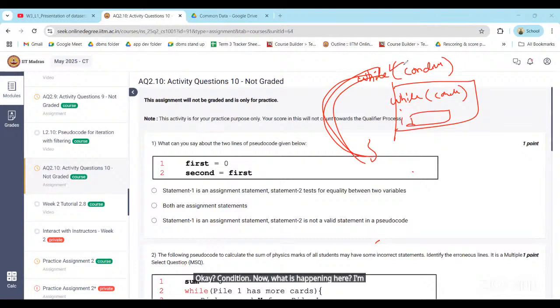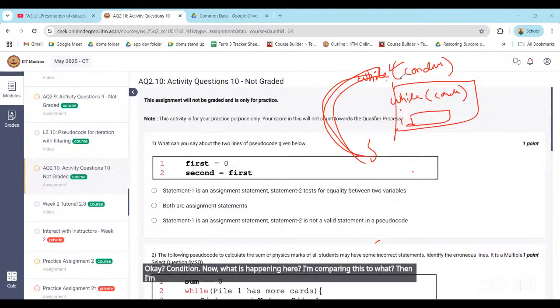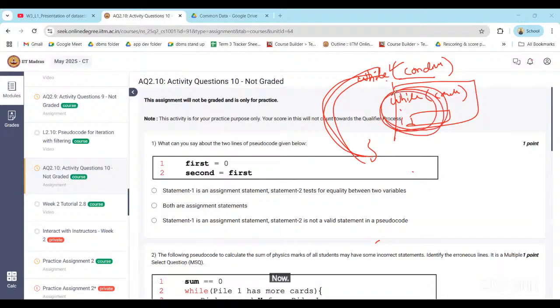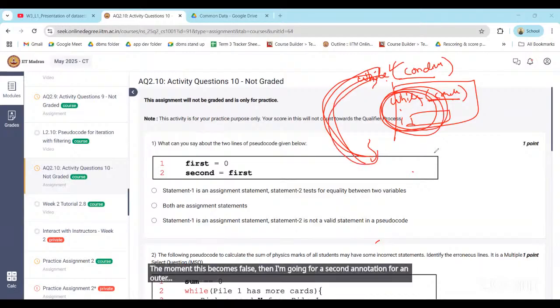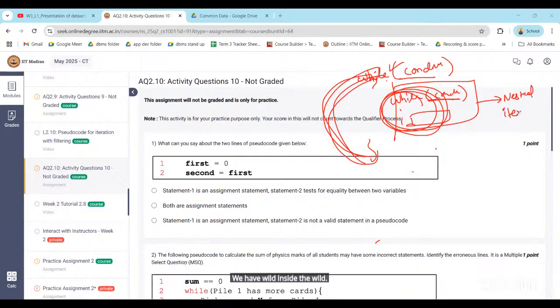I'm comparing this condition, then I'm entering the block for this condition being true. Now the inner while loop will execute till its condition becomes false. The moment this becomes false, I go for the second iteration of the outer while loop. That's what nested iteration is. We have a while inside the while. One condition within one condition, we can say nested. Okay, sir. So how will this work?